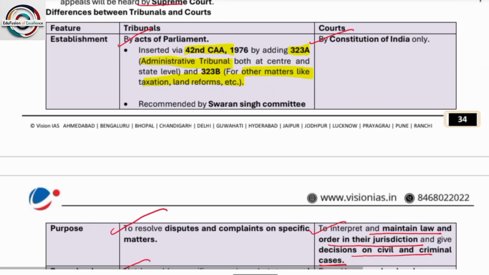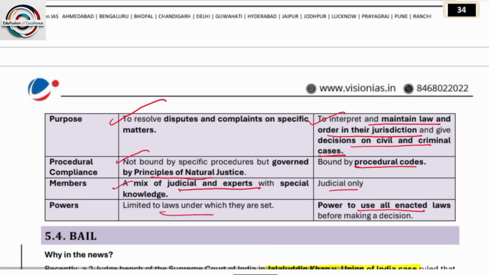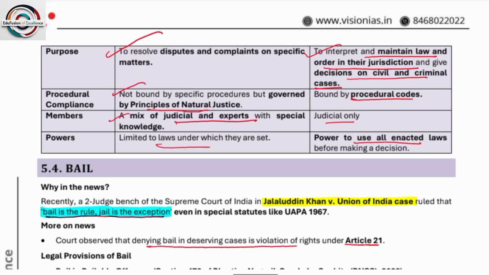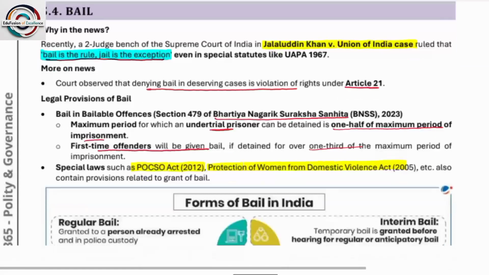The tribunals are set up on the recommendations of the Swaran Singh Committee, with the purpose to resolve disputes and complaints on specific matters. Procedures follow the principle of natural justice, with a mix of judicial and expert members with special knowledge and limited to the laws under which they are set up.